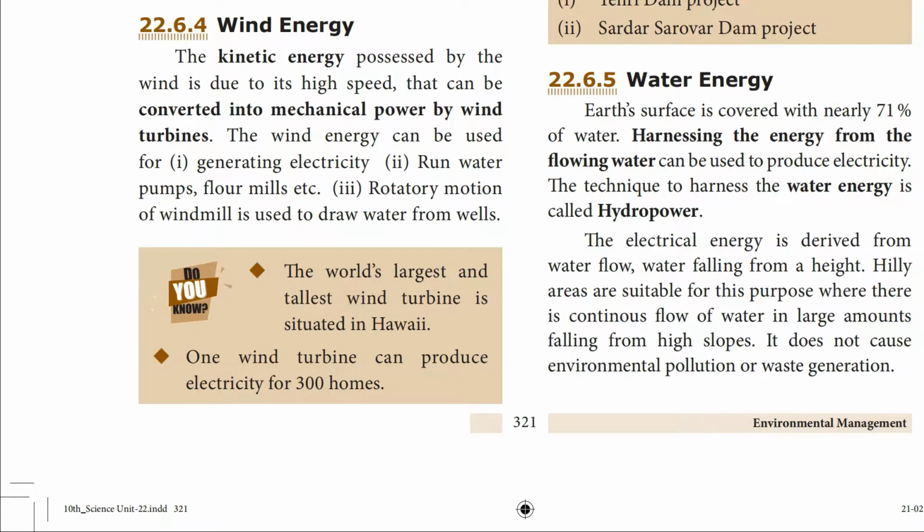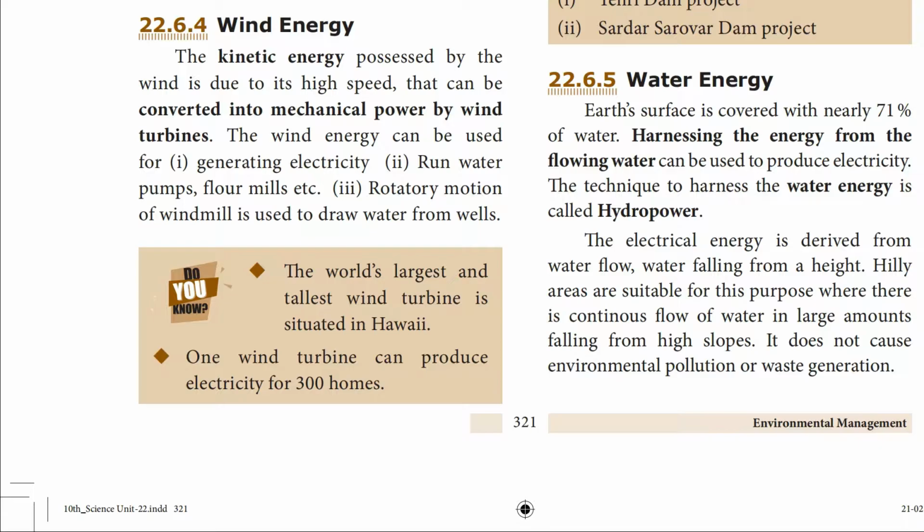Next we are going to learn about water energy. Earth's surface is covered with nearly 71% water. By harnessing energy from flowing water, we can produce electricity. The technique is called hydropower. Electrical energy can be derived from water flow. When water falls from a height, hilly areas are suitable for producing electricity using flowing water.